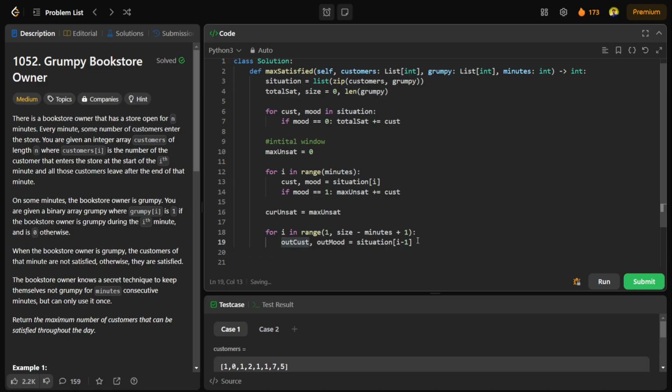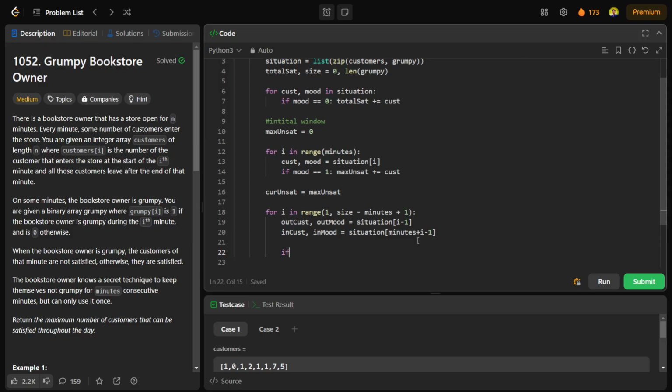Similarly, I have my incoming elements, incoming customers and incoming mode, like the coming next window. It will be minute plus i, since I have already calculated minutes, so minute plus i minus 1. It will give me the next element which will be coming over here.